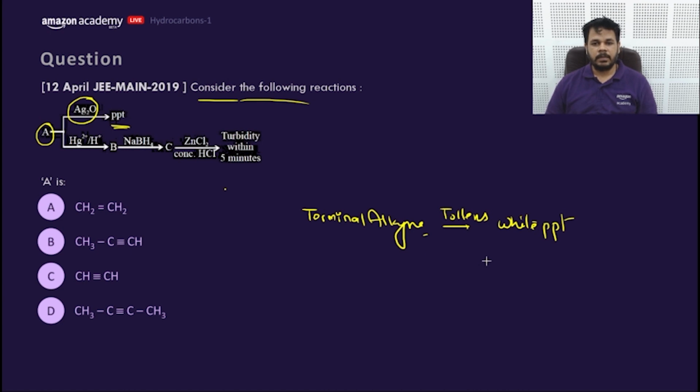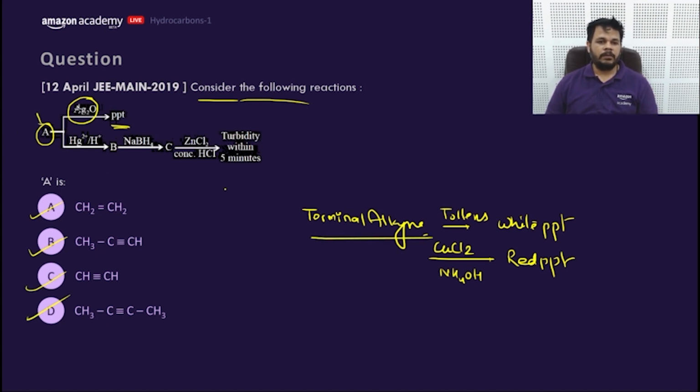This is the hint. Whereas a terminal alkyne with CuCl2 NH4OH will give a red precipitate. So A is something among these four which gives a precipitate with Tollens and Ag2O.